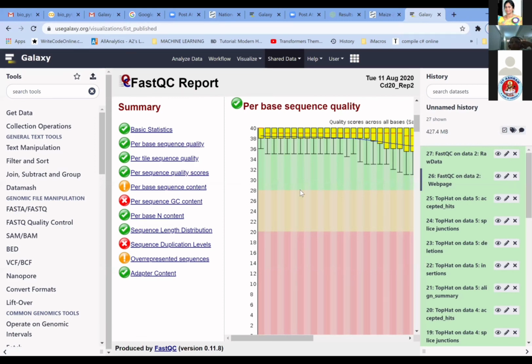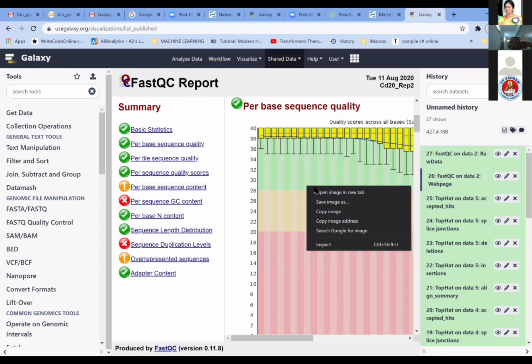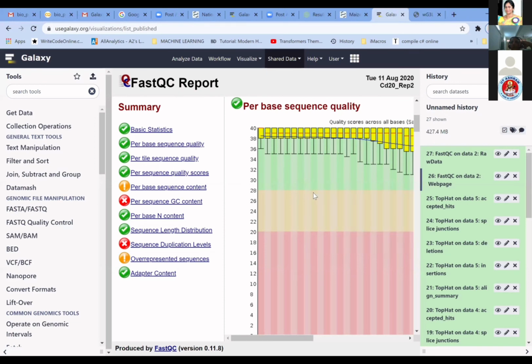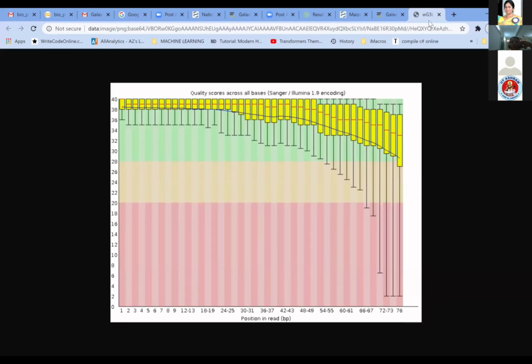I'm not able to enhance this. Are you able to see this? Are you able to see this? Yes, Padma ma'am. Yes, we are able to.